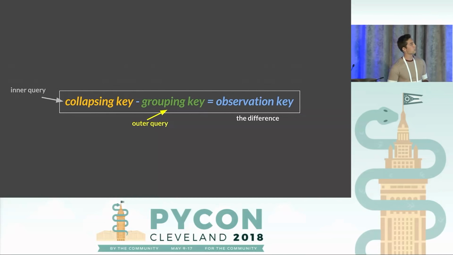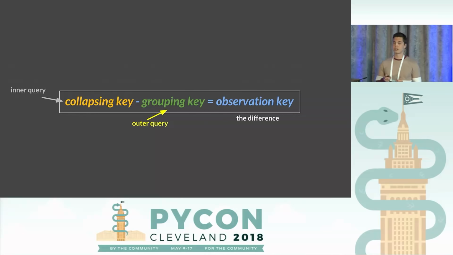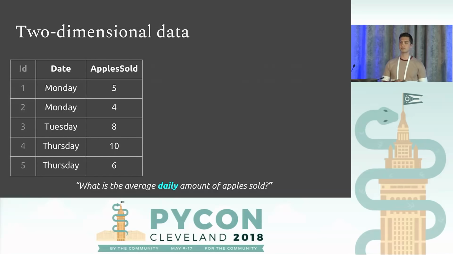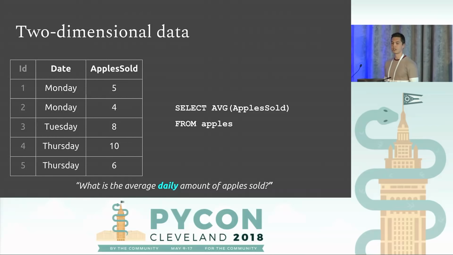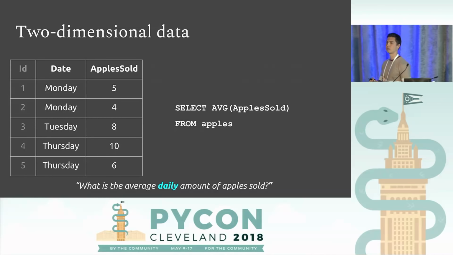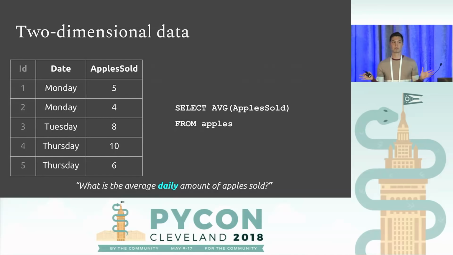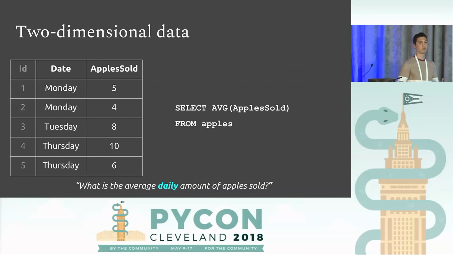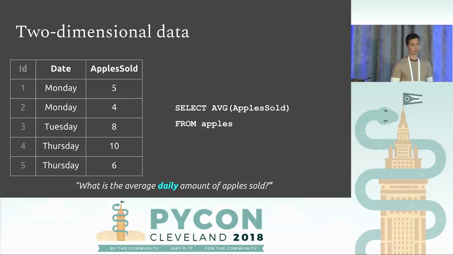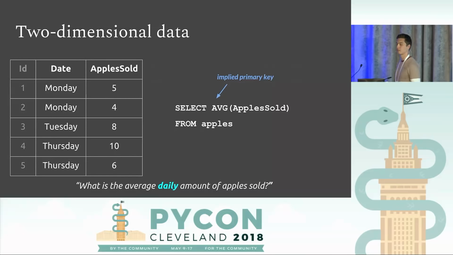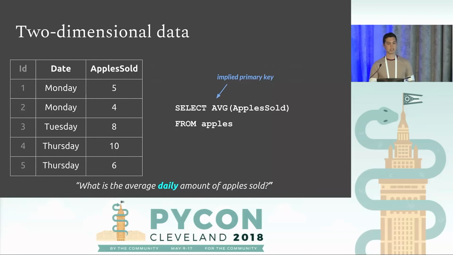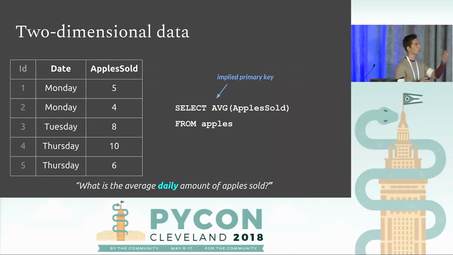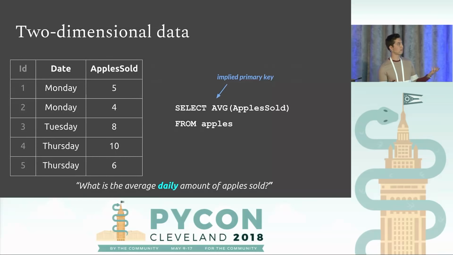If we have a blank collapsing key, well, I can look at this formula here. And in fact, we've actually run into a data set like this. If I simply take the average of this data set, and there's no collapsing going on, there's no inner query here, then what am I taking an average of? Well, it's how many rows are in the primary key. So it's simply the primary key. And that would not answer this question here. What is the average daily amount of apples sold? This would answer something else. It would answer just an average of the data set.